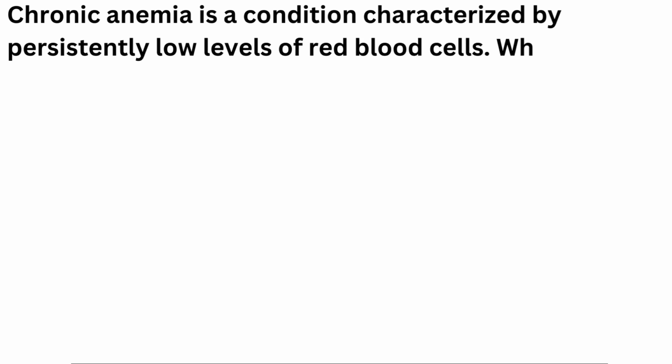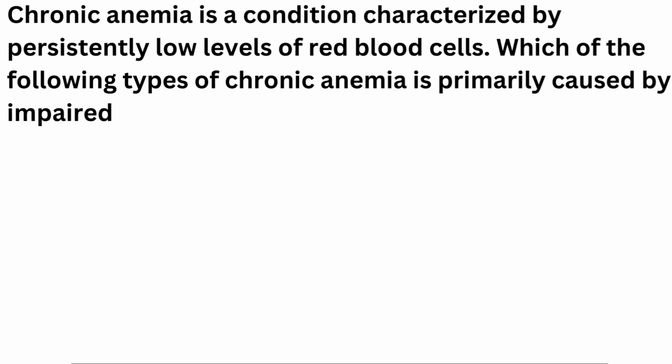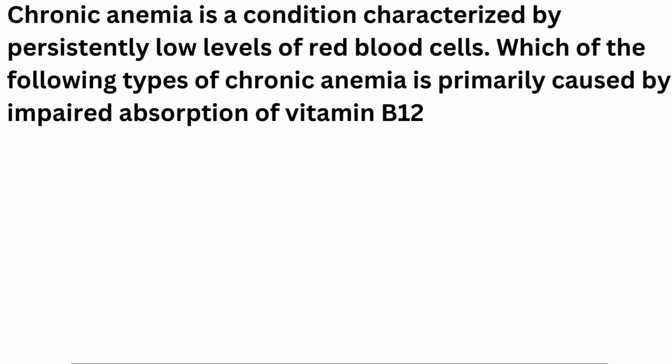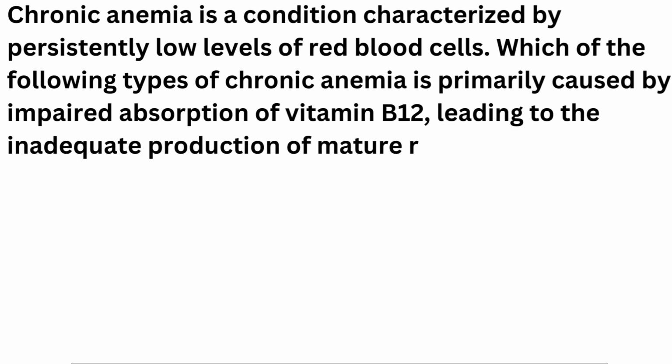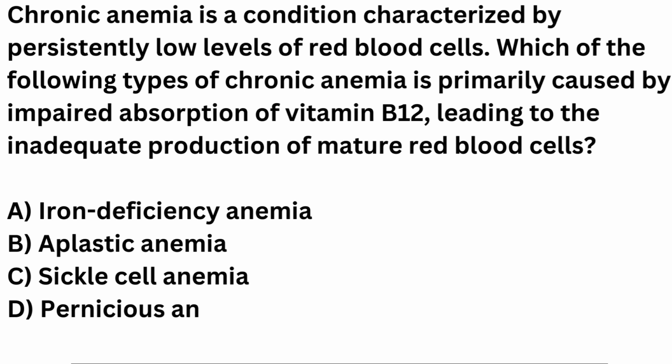Chronic anemia is a condition characterized by persistently low levels of red blood cells. Which of the following types of chronic anemia is primarily caused by impaired absorption of vitamin B12, leading to the inadequate production of mature red blood cells? A. Iron deficiency anemia. B. Aplastic anemia. C. Sickle cell anemia. D. Pernicious anemia. Correct answer is D.